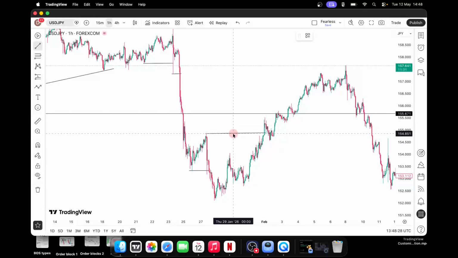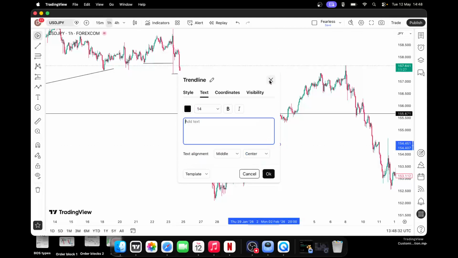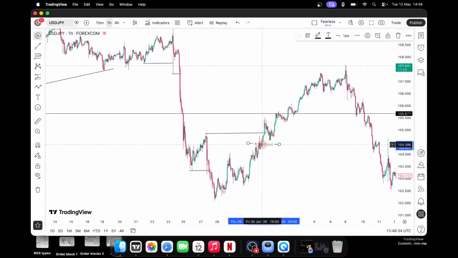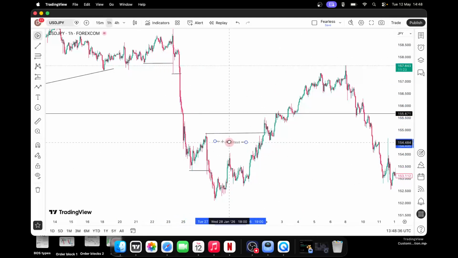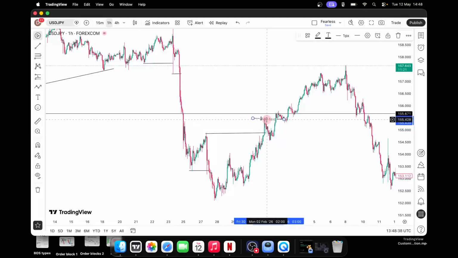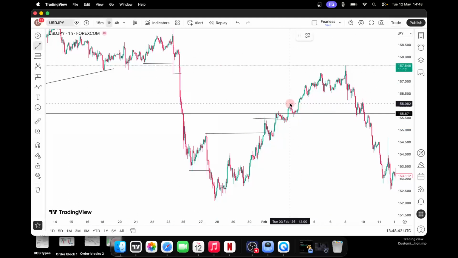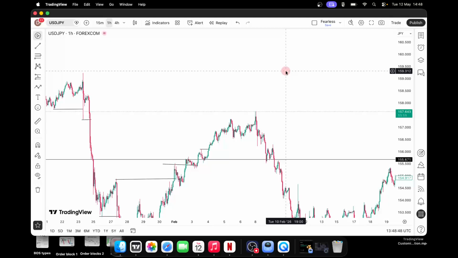So here is a change of character. You understand? So there's a change of character. You see that from the downtrend that we know before, we are now forming an uptrend. Can you see? We are now forming an uptrend. So that is that about change of character and break of structure.